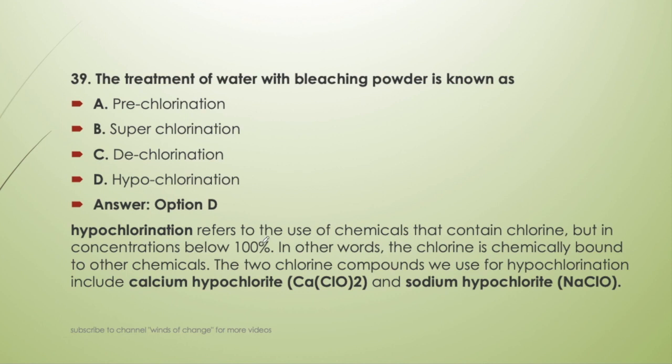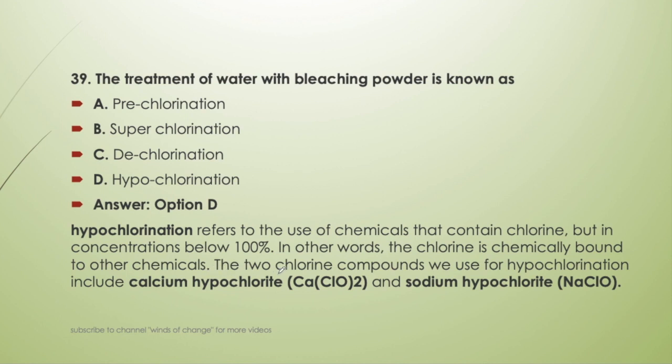Okay, what is hypochlorination? Hypochlorination refers to the use of chemicals that contain chlorine but in a concentration below 100%. What does that mean? In other words, the chlorine is chemically bound to other chemicals. That is why it is called hypochlorination, in which chlorine is not free.